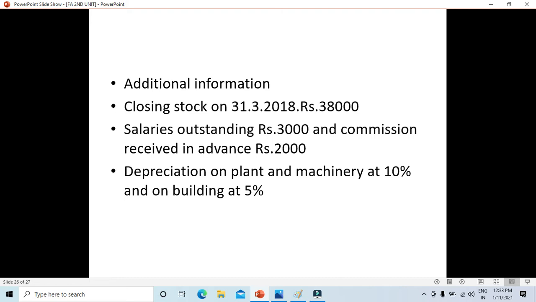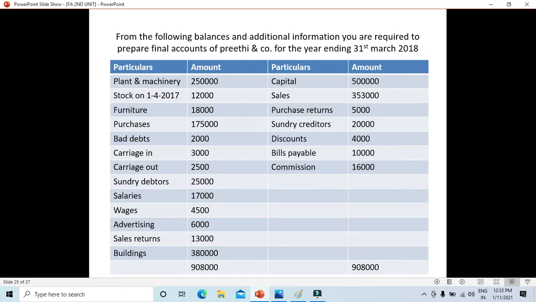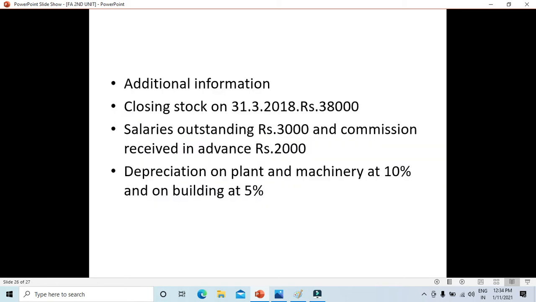Next is depreciation on plant and machinery, depreciation on building. Whatever he has given you in the adjustments, that is the additional information, twofold effects will be there. So here also, plant and machinery, what is the amount? 2,50,000 it is, so for 10%, 2,50,000 into 10%, how much will it come to? 25,000. So one is you are going to subtract this depreciation on the asset side from plant and machinery. The other is you are going to show it on the profit and loss debit side.